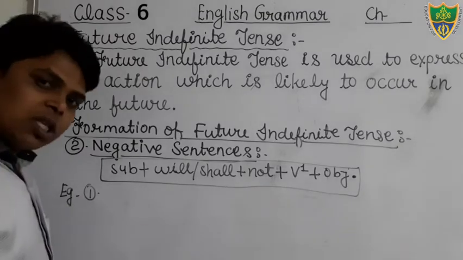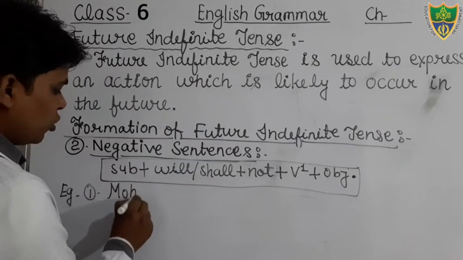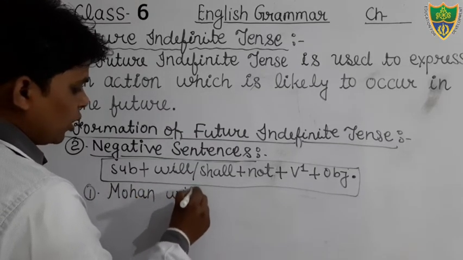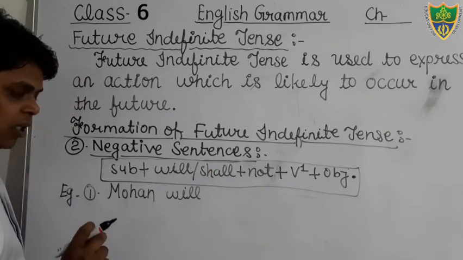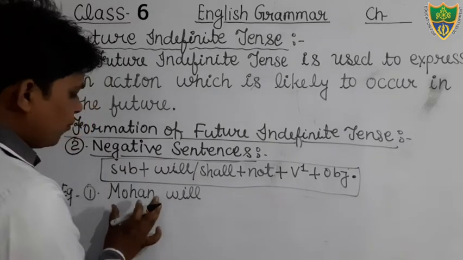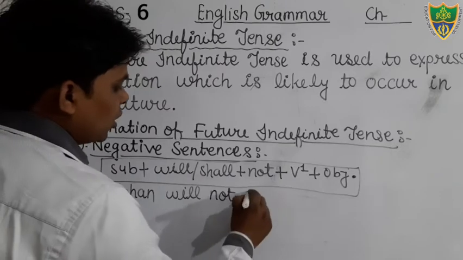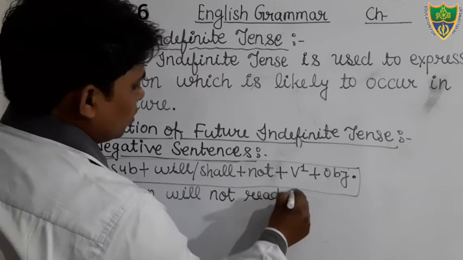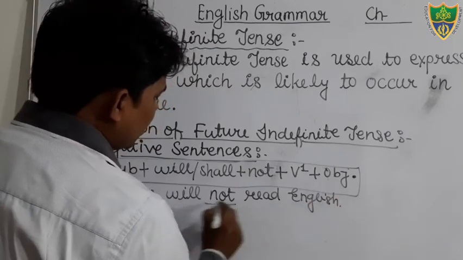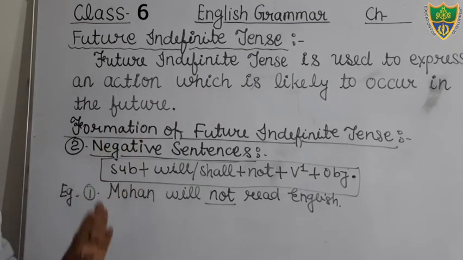I will make the same sentence but in negative form. You can see Mohan. Mohan is your subject, and with Mohan we will use will. I have already told you that we use shall with I and we only, and with the other subjects we will use will. Mohan will not read English. Here there is a negative word in the sentence, therefore that is the negative structure of future indefinite tense.